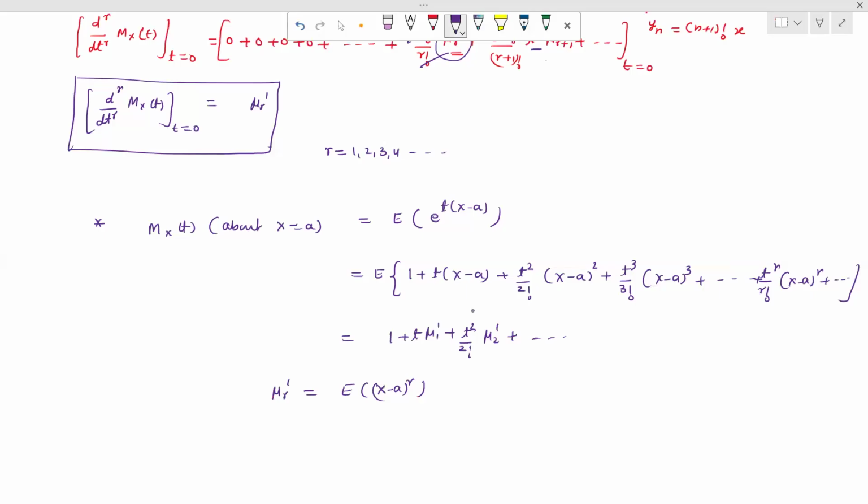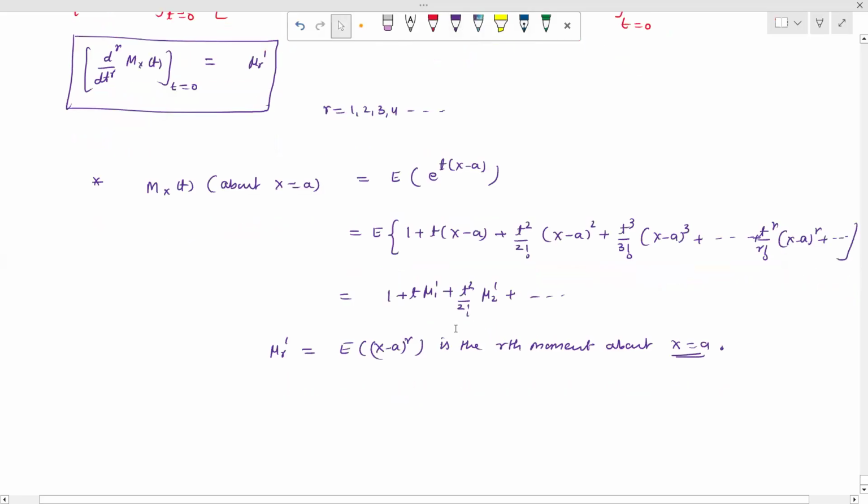In the previous case, we have taken E of x raised to the power r. So this is the rth moment about x equal to a.